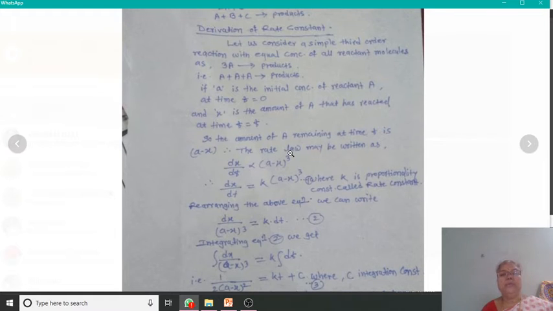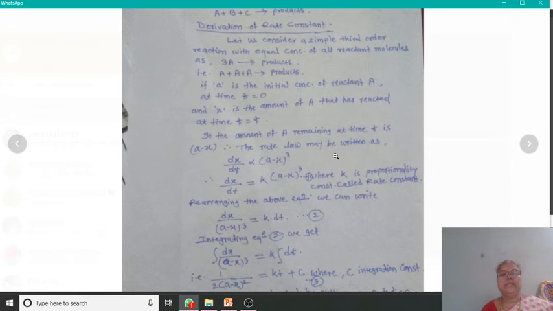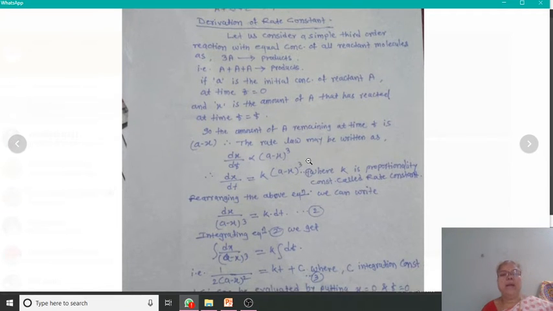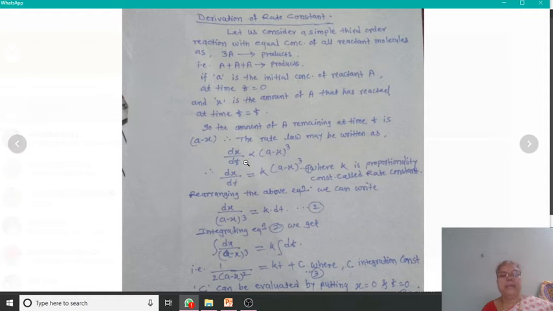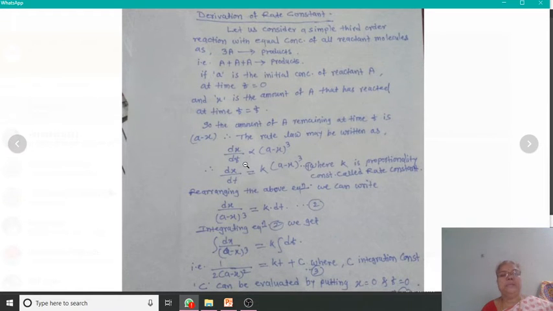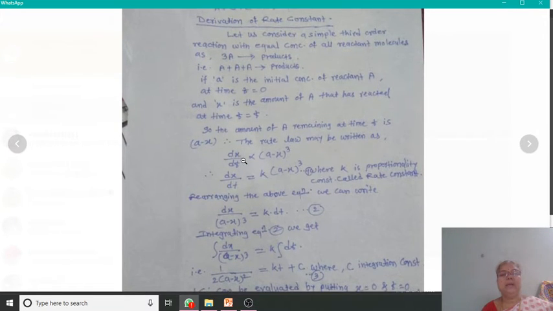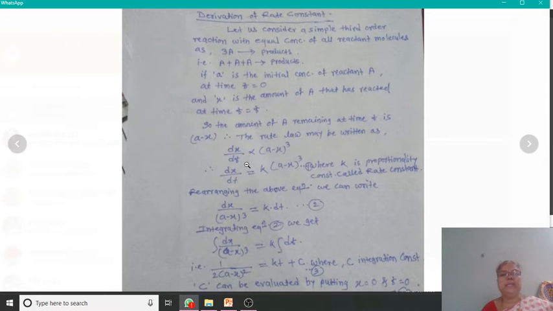Therefore, according to the rate law equation, we can write dx, the change in concentration, and dt, the change in time. Here small d is for the change. This is the rate expression, dx by dt. For the third order reaction, as we have 3A and we have considered small a as the concentration of reactant, the rate dx by dt is proportional to (a minus x) cubed, because we have three reactants and x is the decrease in concentration at time t.